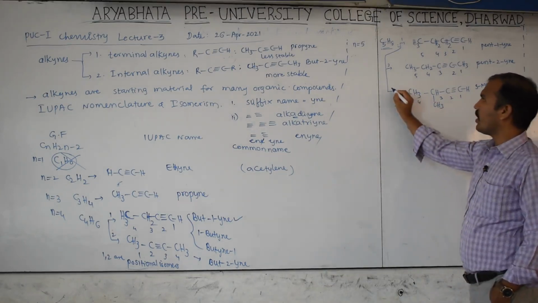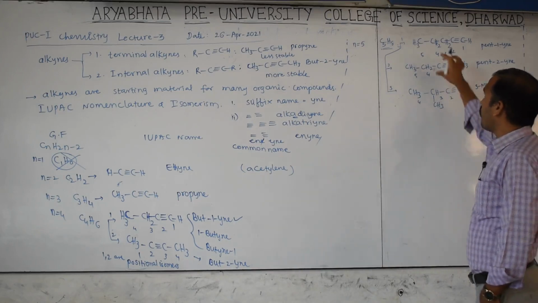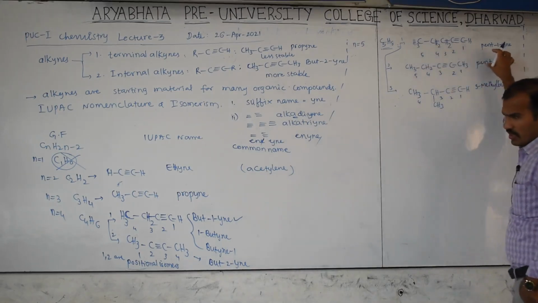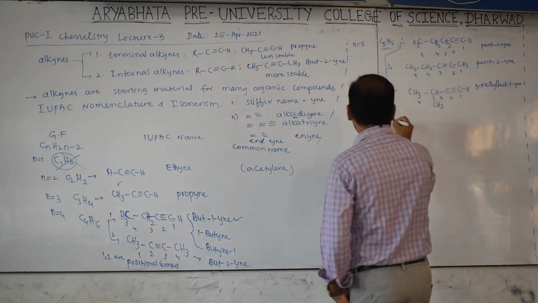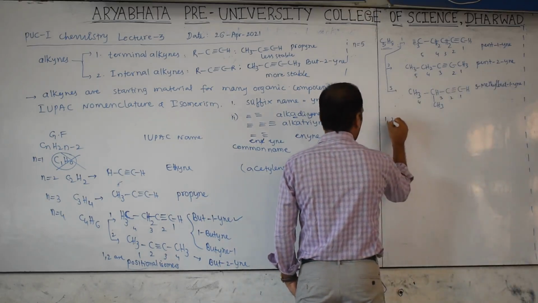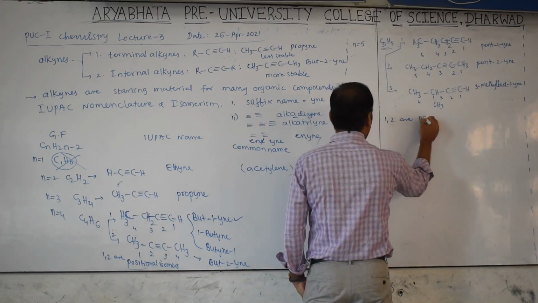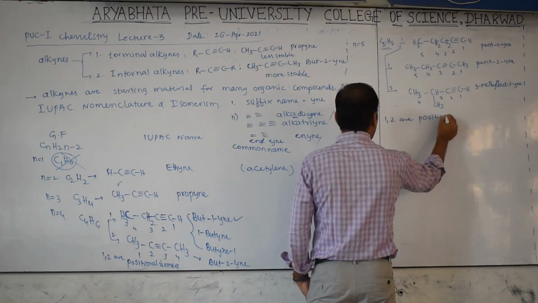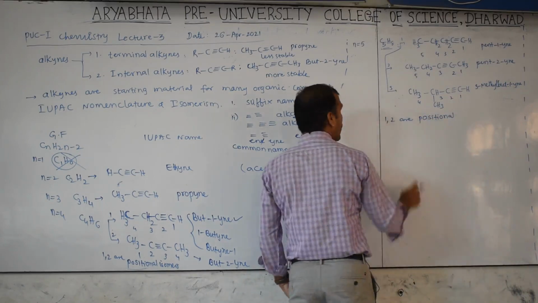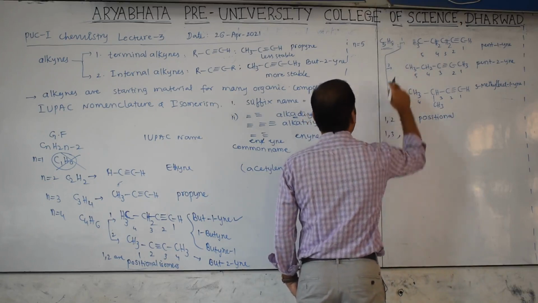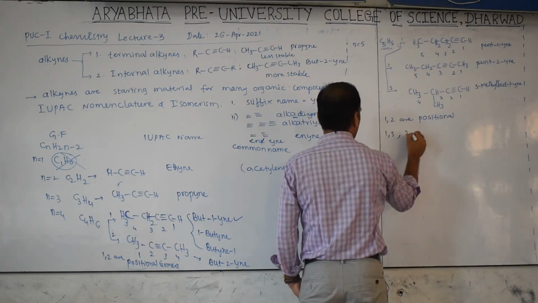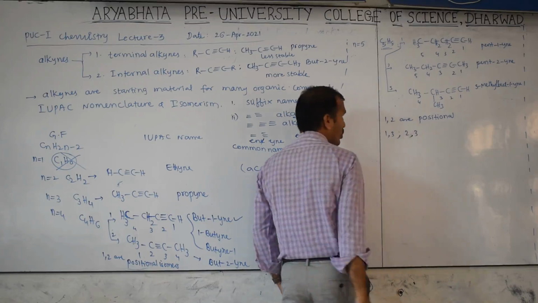Now numberings are there here: 1, 2, 3. Observe the names first: 1-yne. When you observe the name, the root word will be the same. When the root word is the same, then 1 and 2 are which type of isomers? Positional isomers. Then observe 1 and 3, next 2 and 3.